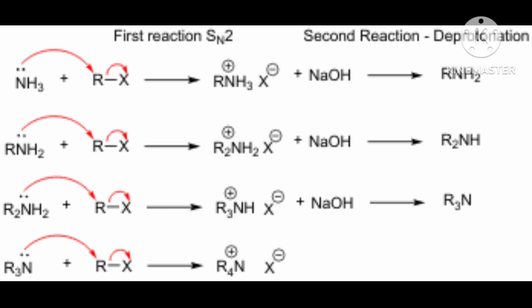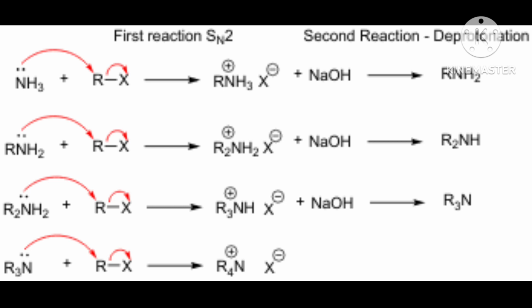Okay. Then ethylamine is reacting with CH3COCl. Okay, this is the acyl chloride. Then here what will happen? The lone pair of electrons of nitrogen will be given to carbon. Why? Because with carbon in COCl, oxygen has a double bond. That bond will break.